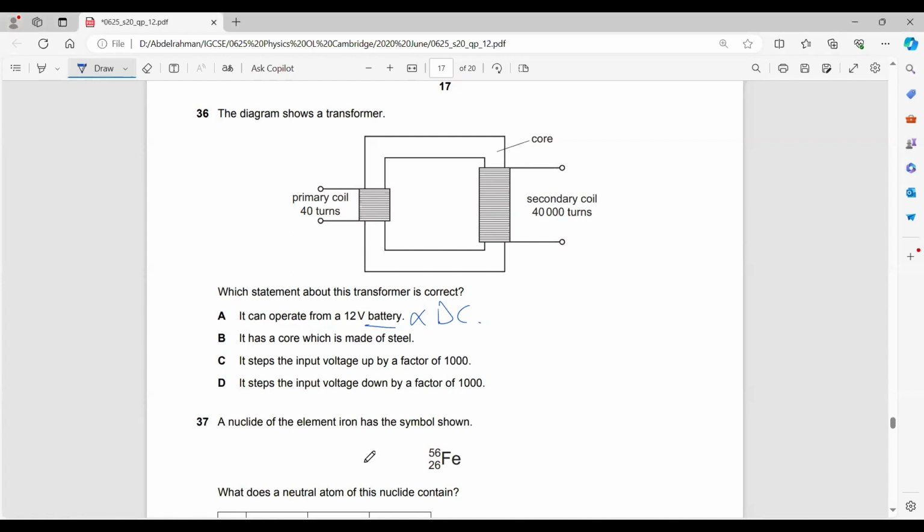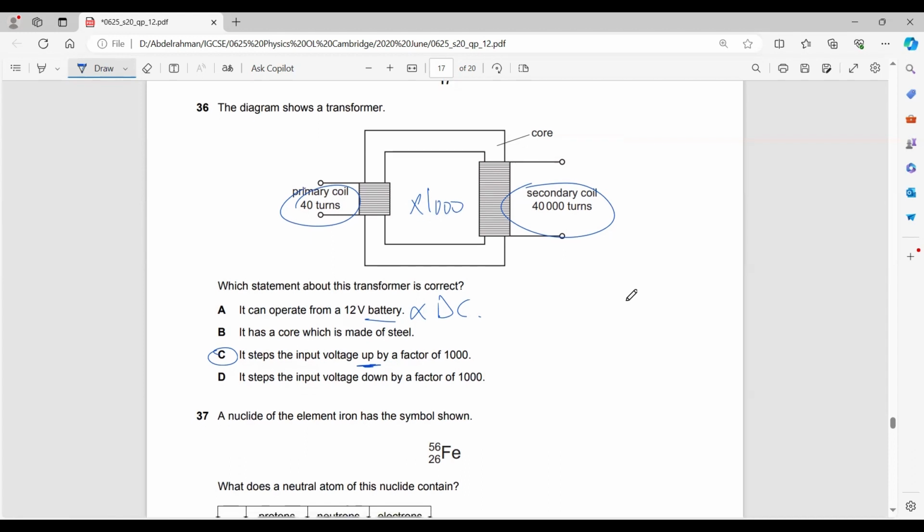It has a core made of steel. No, we know that the core is made of iron. It steps the input down by a factor of 1,000. Is it a step up or a step down transformer? This is quite obvious. It was 40, it became 40,000, so it's a step up transformer by a factor of 1,000. Why is it a factor of 1,000? Because all you did was multiply 40 times 1,000, it became 40,000. It's quite easy.